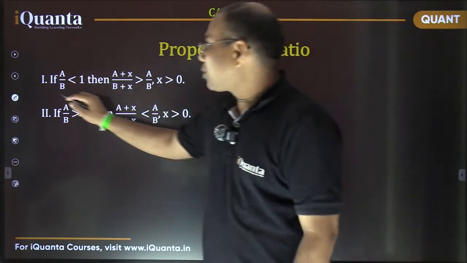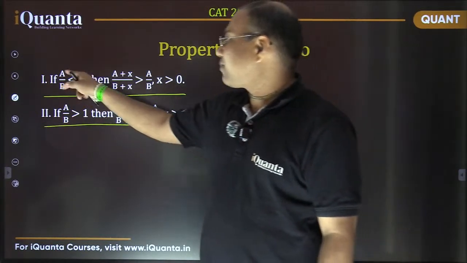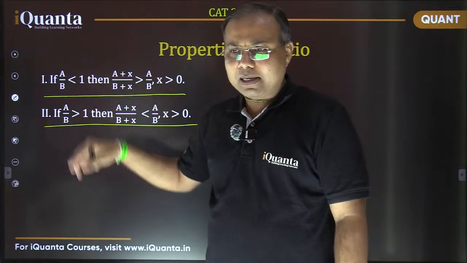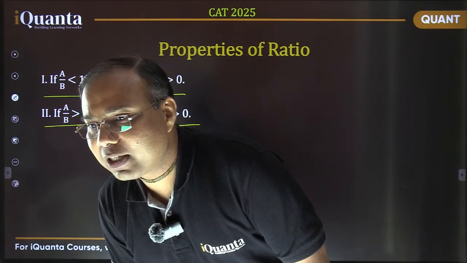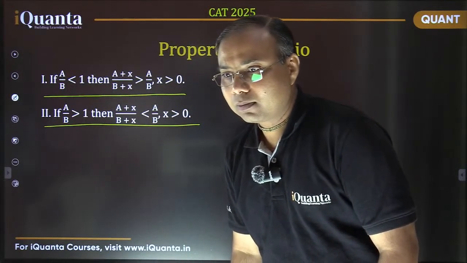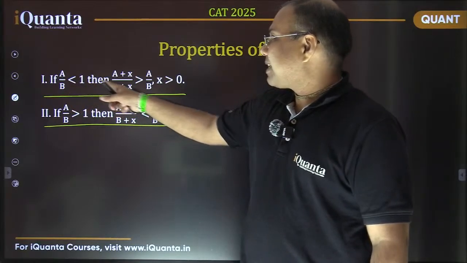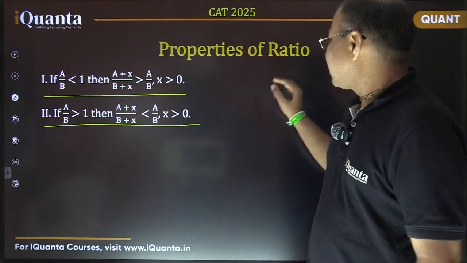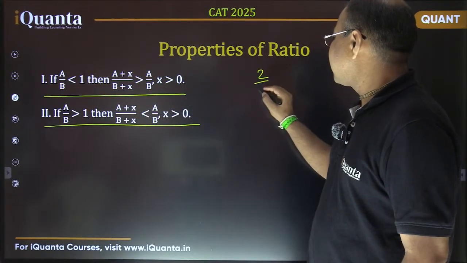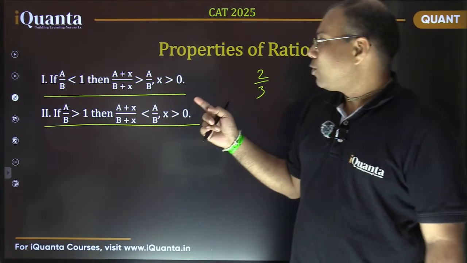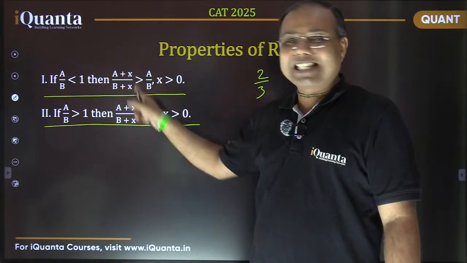So there are two important properties here, two important results here. Considering a fraction a by b which is less than 1, that's perfectly true. Let's take an example. So a by b less than 1. Let me take 2 by 3. Okay, 2 by 3. So what will happen if I increase both the numerator and denominator by the same quantity?